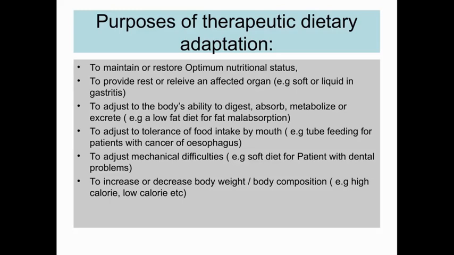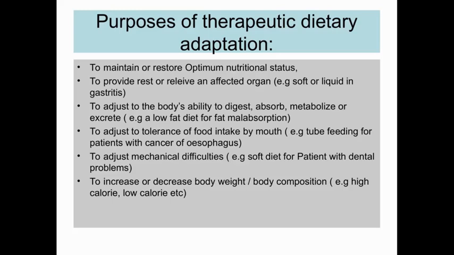Giving low fat diet for fat malabsorption. Number 4, to adjust to tolerate food intake by mouth, example tube feeding for patients with cancer of the esophagus, because in such conditions the patient cannot take oral intake of food.